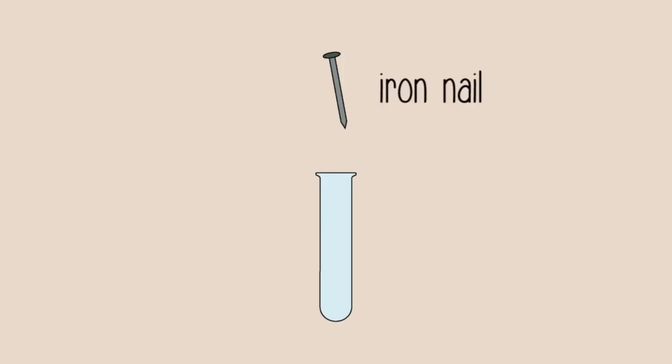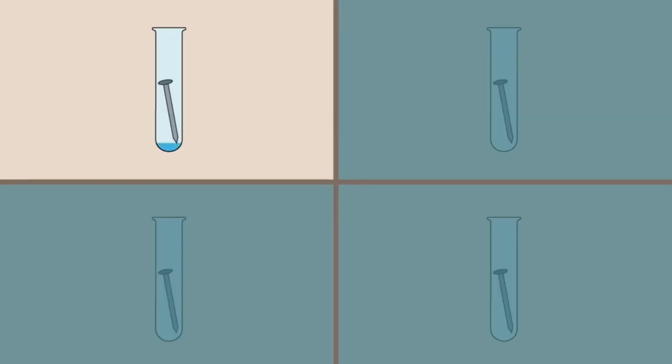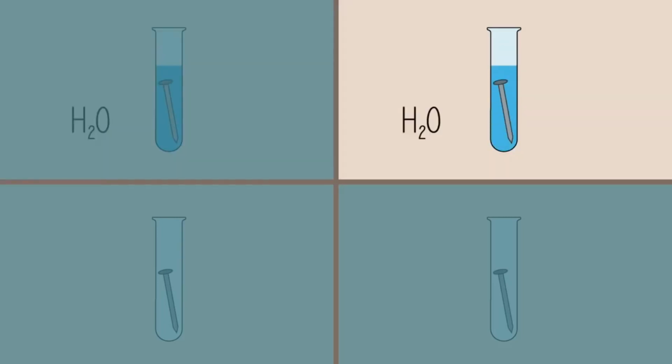Place an iron nail in 4 test tubes. Fill one with regular tap water until the nail is submerged. Fill another with regular tap water and add half a spoonful of sodium chloride, regular table salt. Shake from side to side to ensure that the sodium chloride fully dissolves.